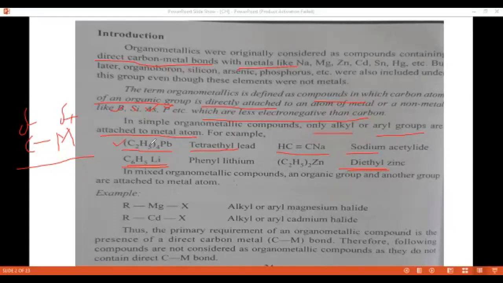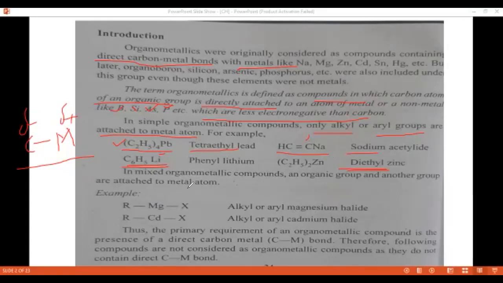Here the ethyl group is attached to the lead. Here the acetylide group is attached to the sodium. Sodium carries a positive charge, and this carbon carries a negative charge. Here the phenyl group is attached to the lithium. Lithium carries a positive charge, and phenyl carries a negative charge. This is phenyl lithium. Now here, diethyl zinc: the alkyl group is attached to the zinc.